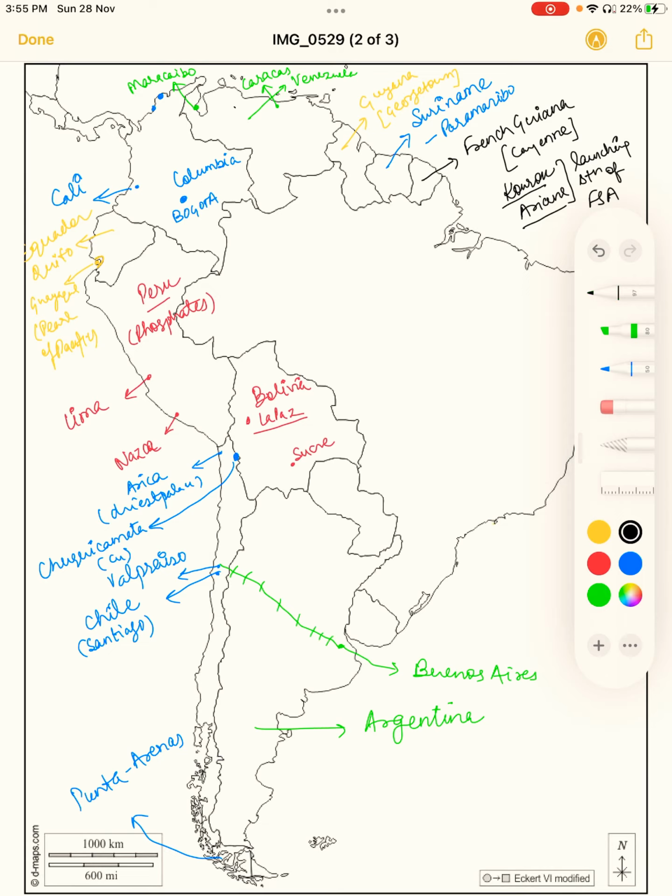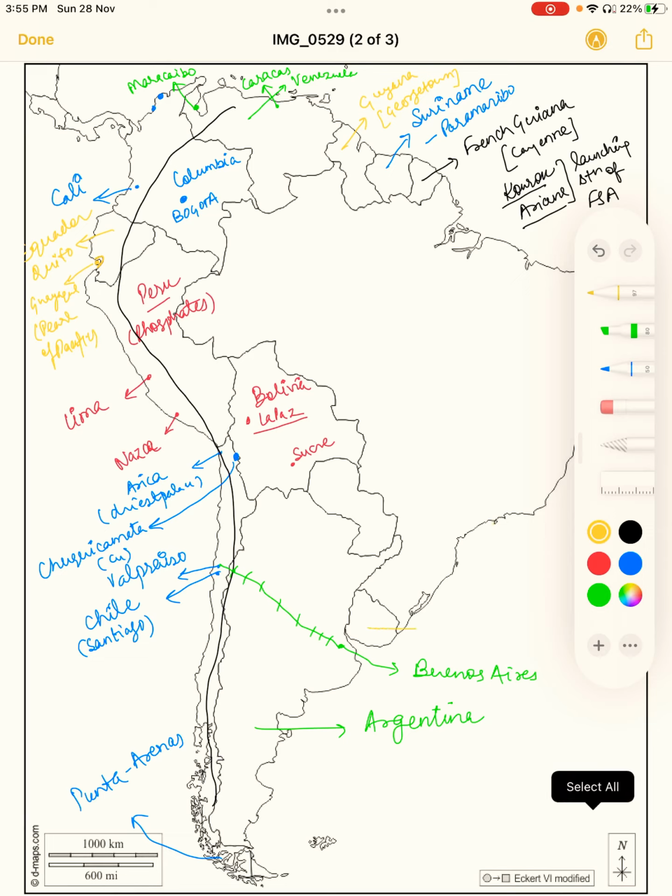If we start from this place and end at this, it is the Andes Mountains. To cross this, we have made a railway line known as Transandes from Valparaiso to Buenos Aires. So that is the importance of Valparaiso.